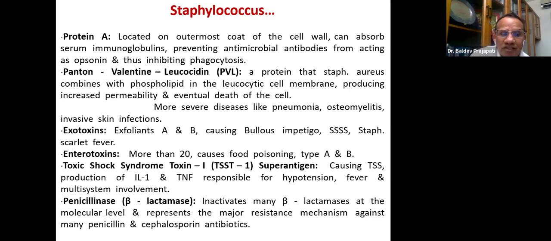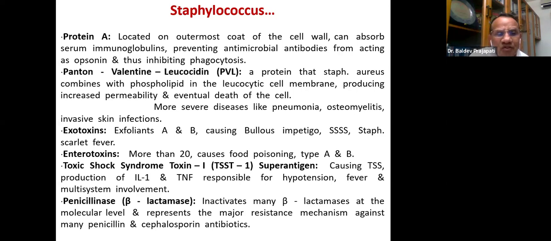We know it also has exotoxins, and this can be an OSCE question: staphylococcal scalded skin syndrome. Which toxin is responsible? Exfoliatin A and B, causing bullous impetigo, staphylococcal scalded skin syndrome, even staph scarlet fever. So all these are manifestations of staph by exotoxins. Enterotoxin, you know, can cause food poisoning also.